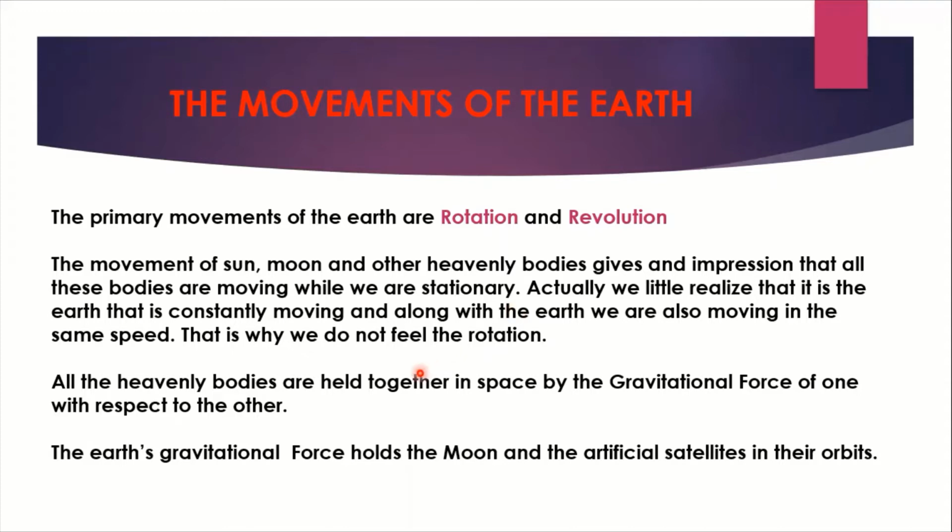But all the heavenly bodies are held together in space by the gravitational force of each other. These heavenly bodies have gravitational force and they attract each other, and that is why they are held together. They are not falling down. The Earth's gravitational force holds the moon and the artificial satellites in their orbits. Because of the Earth's gravitational force, the moon is revolving around it, and the artificial satellites are held together without falling down. They also are in their own orbits revolving around the Earth because of its gravitational force.